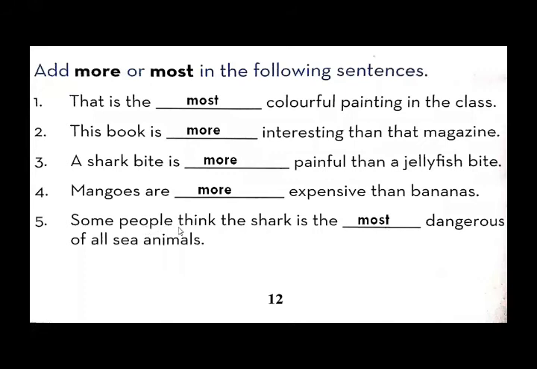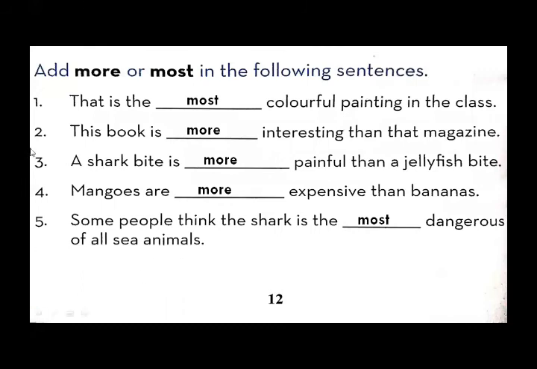Some people think, not everyone, that the shark is the most dangerous of all sea animals. Here they are comparing shark with all the other sea animals in the sea.